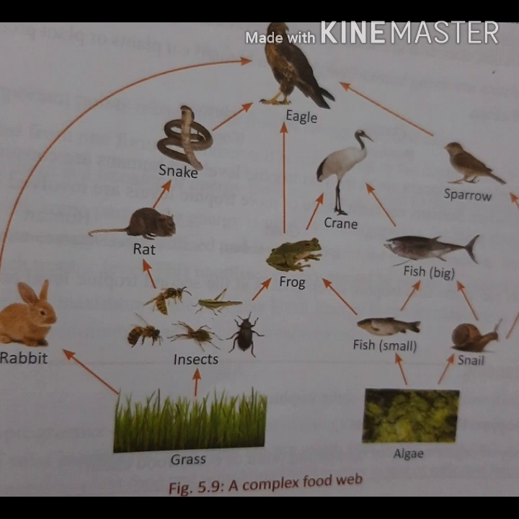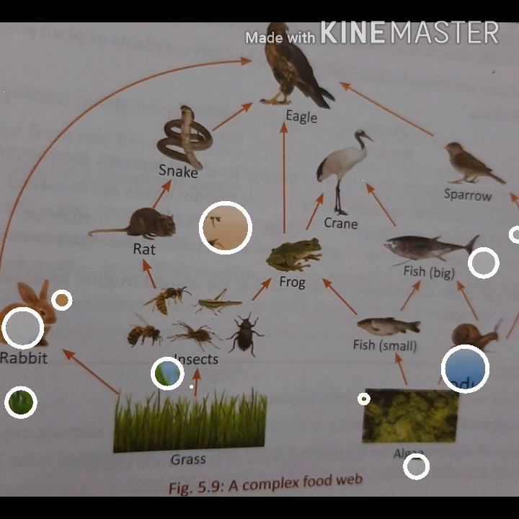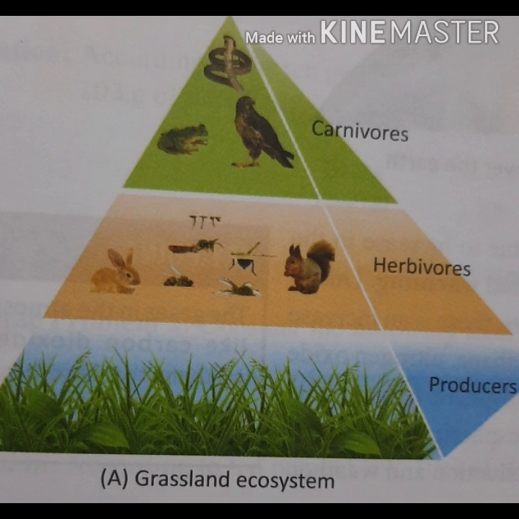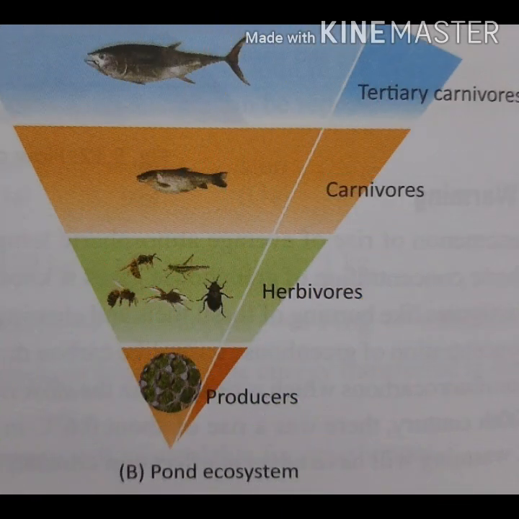It's a complex food web. So if they ask you to draw a schematic diagram, you just have to write the names of the organisms. This is a grassland ecosystem. Sometimes they may ask you to draw the food chain in a grassland or in a pond ecosystem. So if you learn this, you will have an idea what to write under the pond ecosystem. What is the food chain that is existing there?